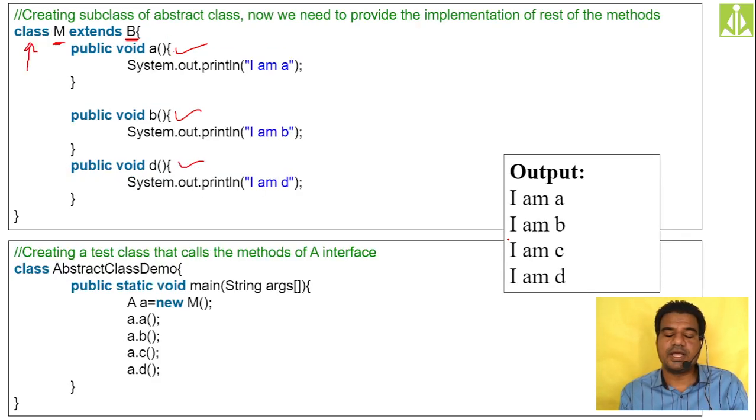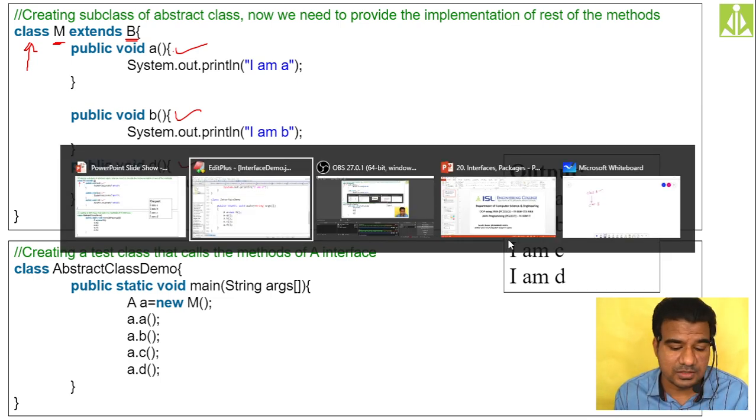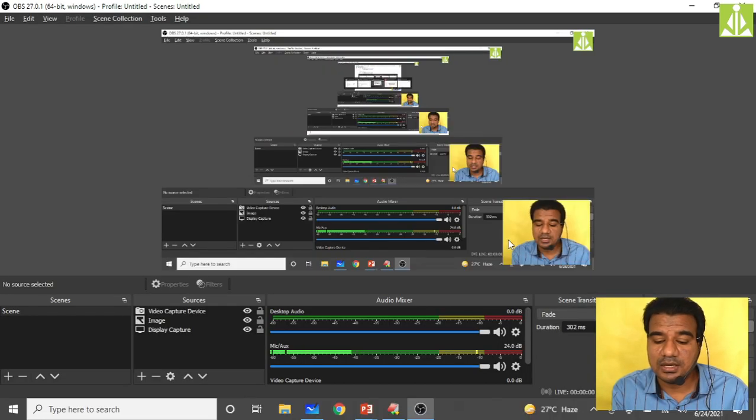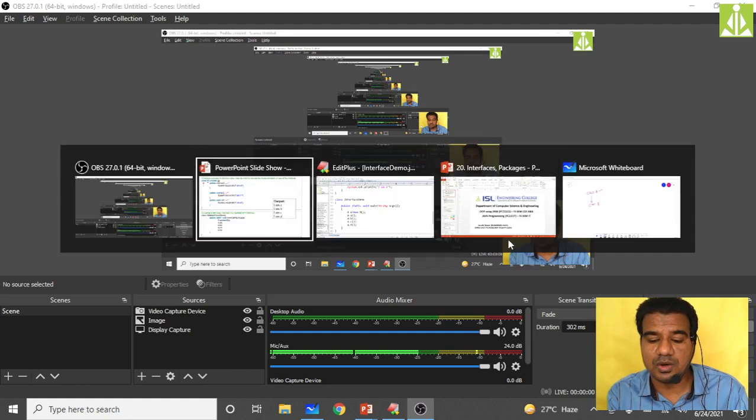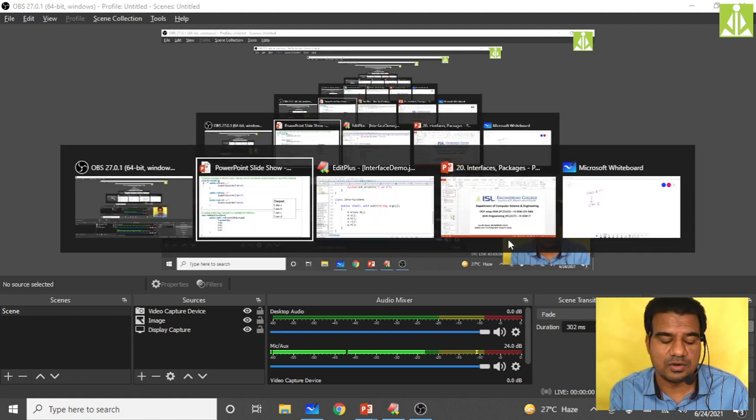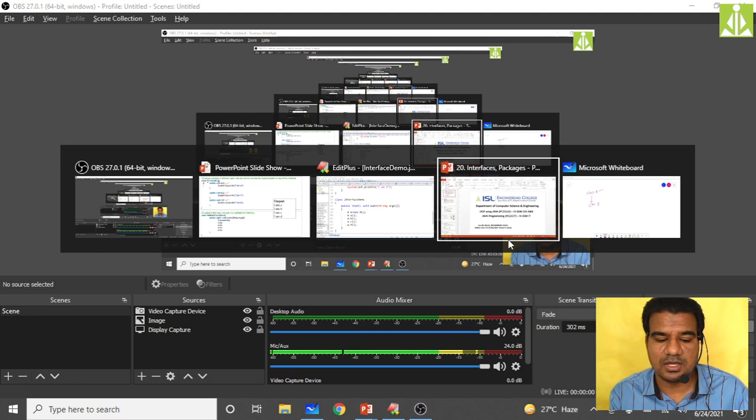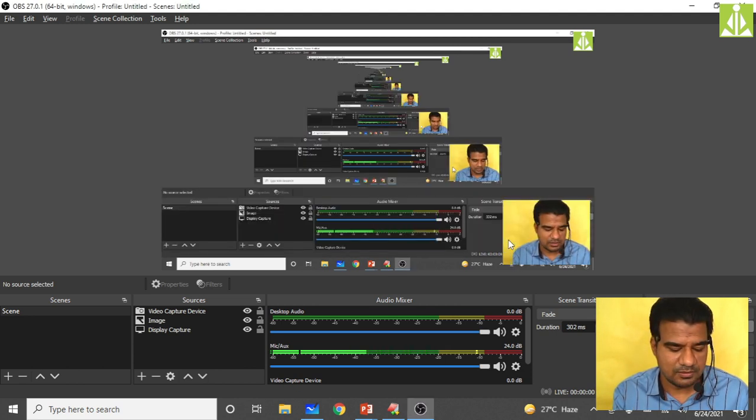In this way we have discussed abstract classes, interfaces, and concrete classes. Our next concept after the discussion of interfaces is packages, which I will post in a separate video. First I thought of posting in a single video, but it is taking more time. Interfaces took me around 2 hours, and packages are almost near to 2 hours as well. So the rest we will discuss in our next video. Okay, thank you very much.